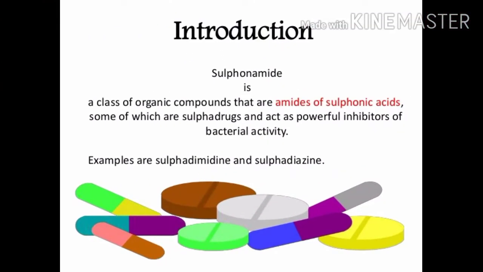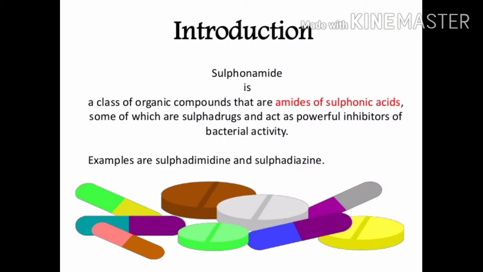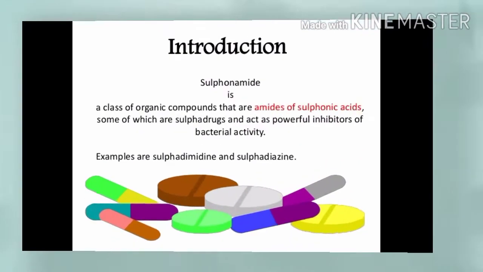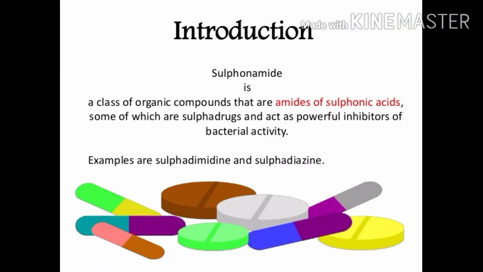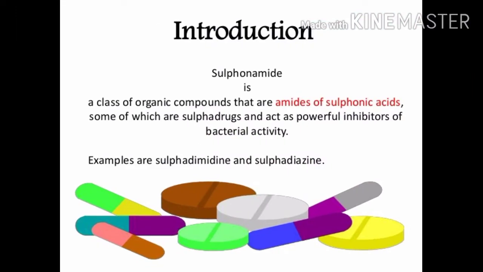It is a class of organic compounds containing an amide and sulfonic acid. These sulfur drugs act as powerful inhibitors of bacterial activity. It was the first chemotherapeutic agent, used systemically for the prevention of infection. It is a synthetic antibacterial agent, first synthesized by a German scientist, Bayer, in 1908. It is a drug derived from Prontosil.